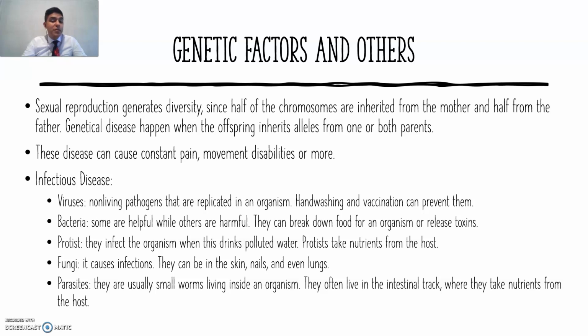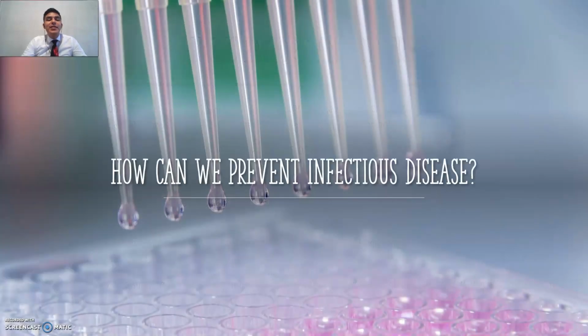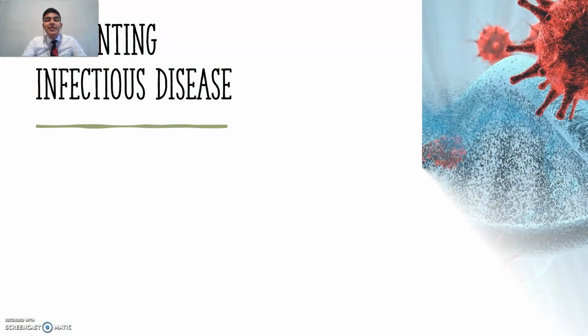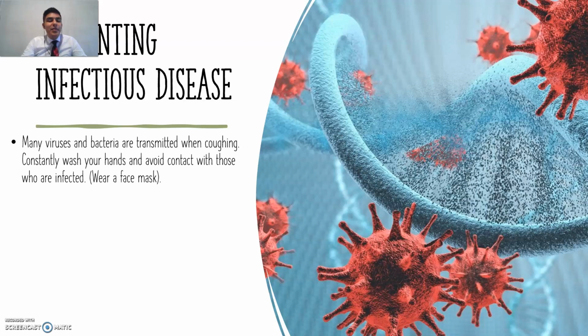They are usually small worms living inside an organism. They often live in the intestinal tract, where they take nutrients from the host. All right, let's continue. So the question is, how can we prevent these infectious diseases? Preventing infectious disease. There are many ways in which we can prevent them. We're going to take a look at a couple of them.